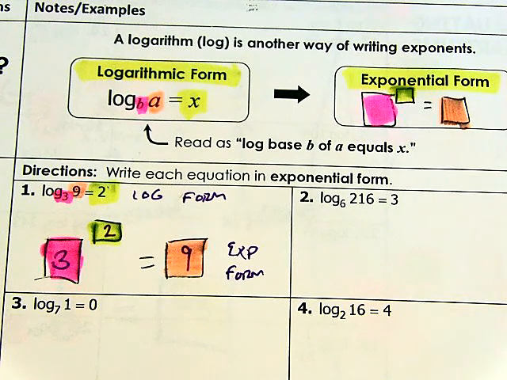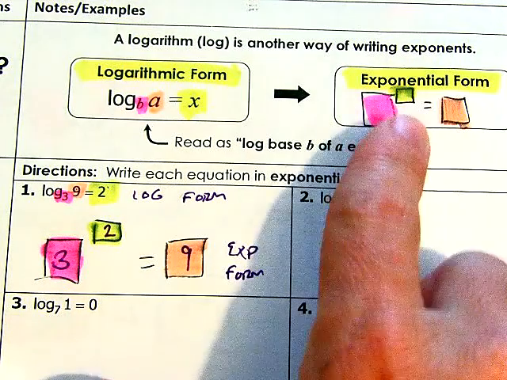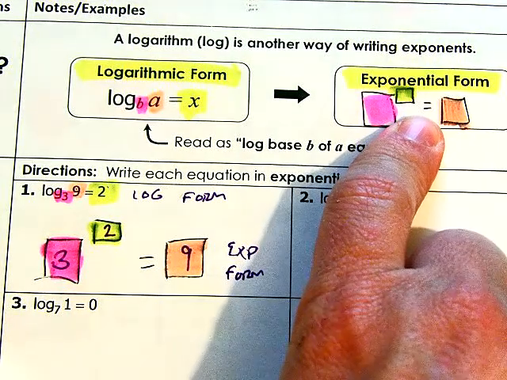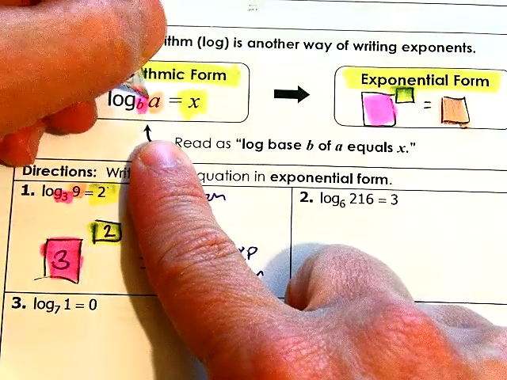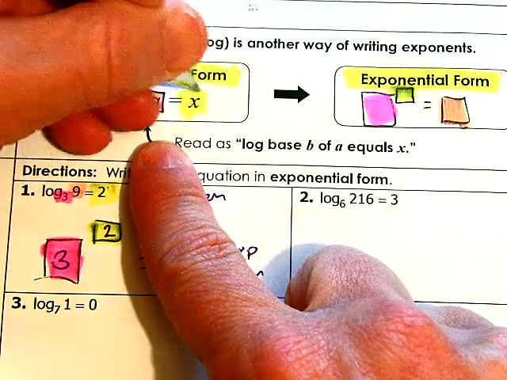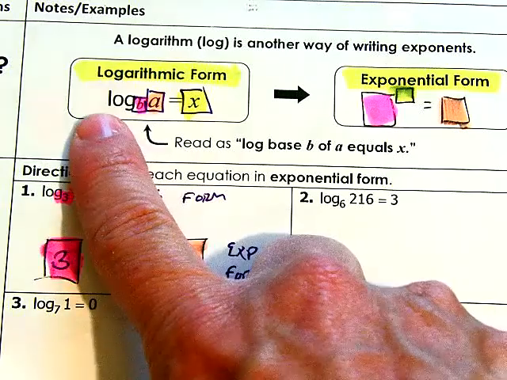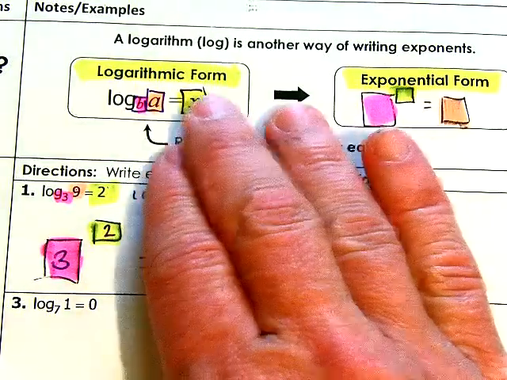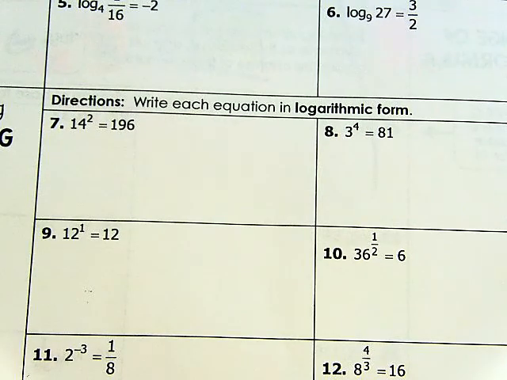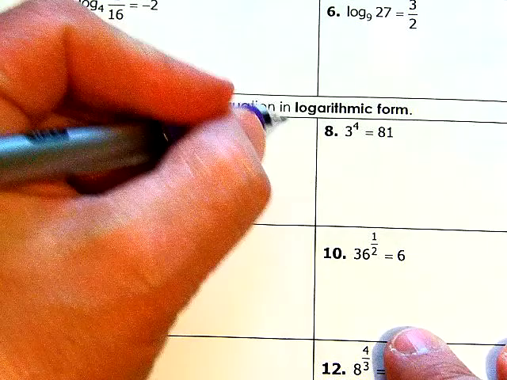Okay? Now, can you work your way backwards? On the next section of stuff, it's going to say go from exponential form back to log form. So you're going to have your 3 little blanks that you're going to have to fill in, but in log form, you're going to need the word log, and you're going to have to fill them in. So are you going to be able to go from here back to this? Hopefully so, because if you look at number 7, that's what they want you to do. Okay? So I need it to write it in log form.